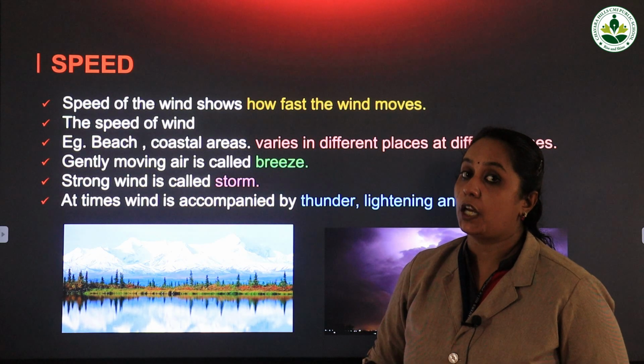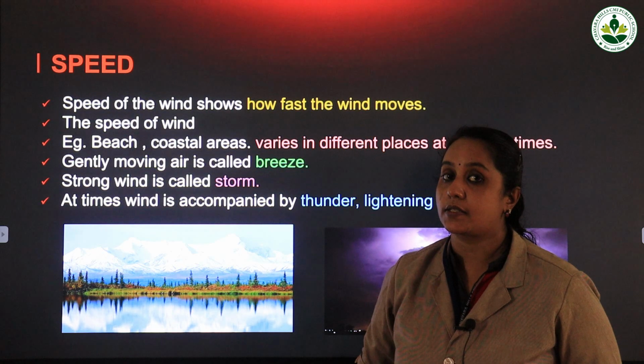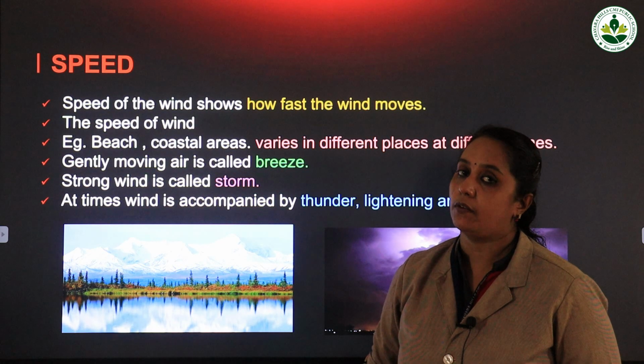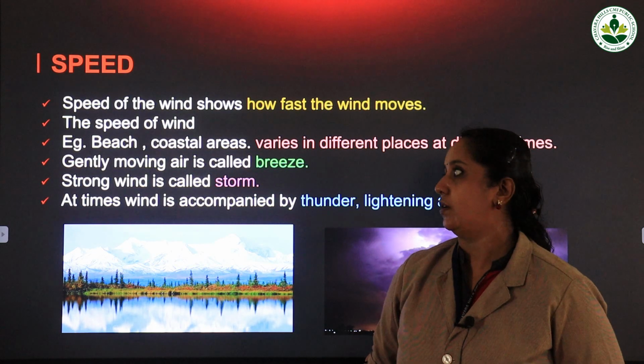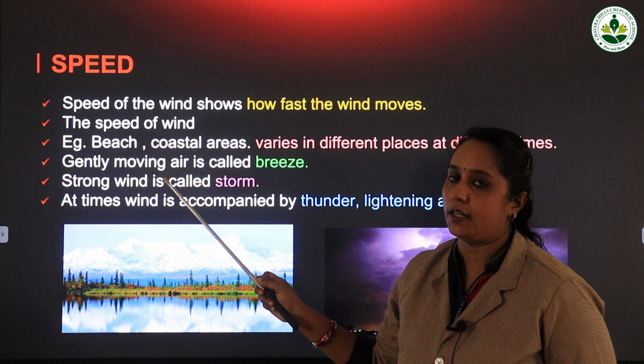If the wind moves very fast, what happens? A lot of destruction can occur. But if it is slow, we feel very cool. So the speed of the wind will vary in different places.